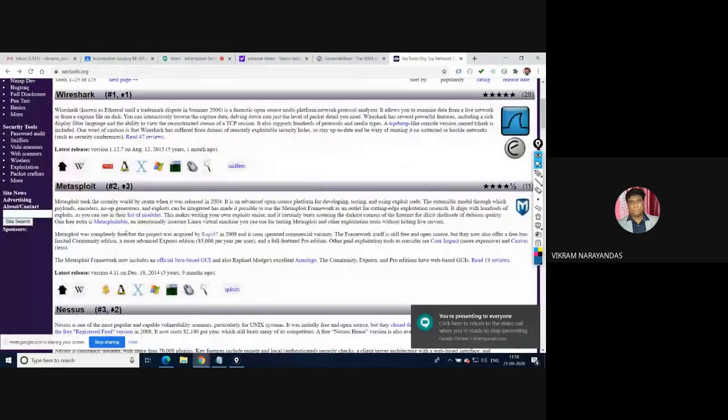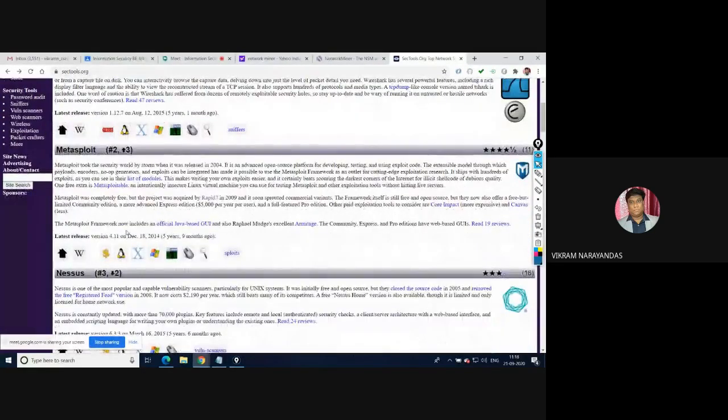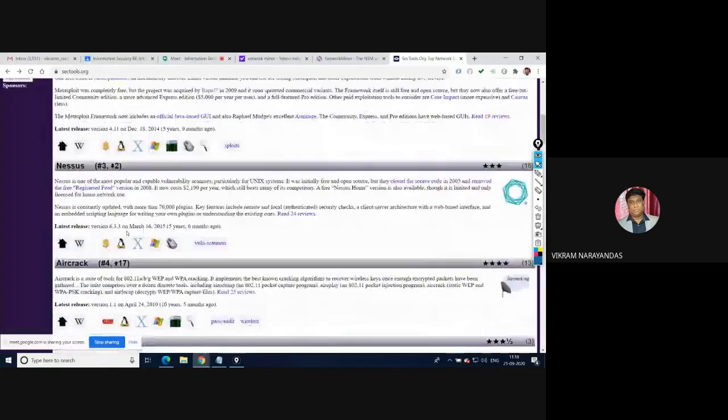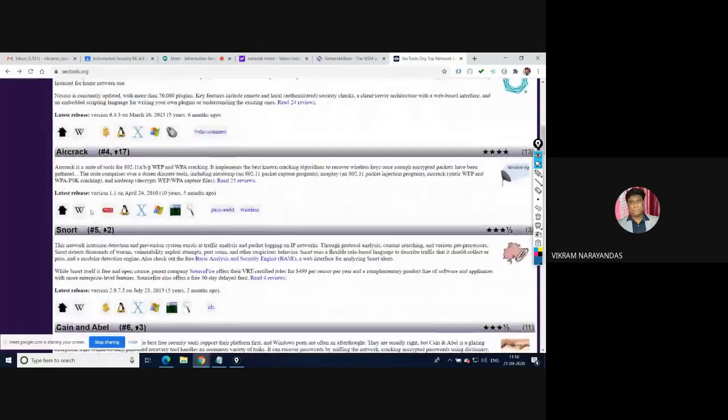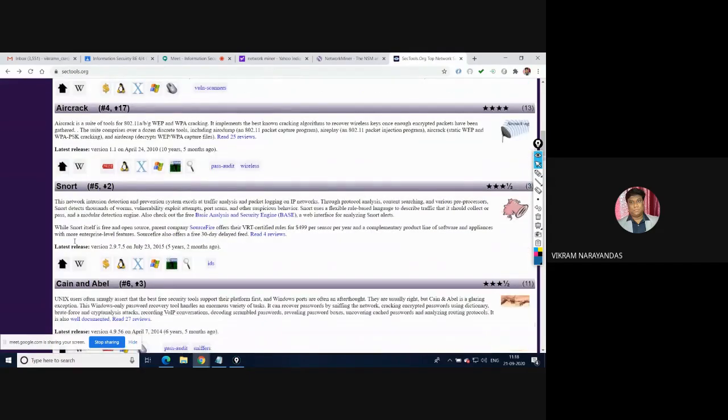We also have Metasploit, Nessus, and Aircrack. Aircrack is mainly used for Wi-Fi attacks. We can have so many tools like this.